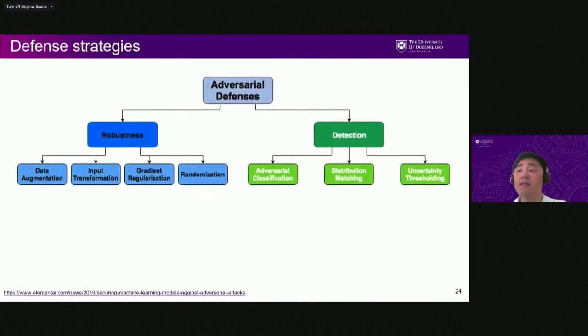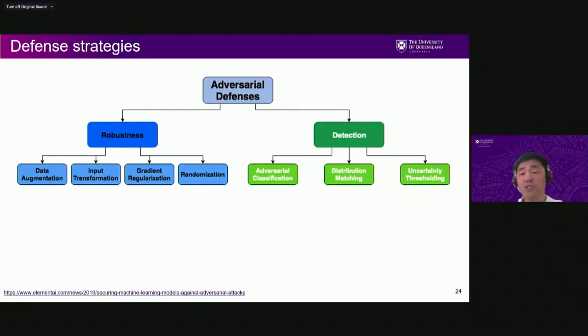I introduced different attack strategies. Then what are the defense strategies? That can be divided into two cases: how to make the model more robust against the security attacks, and how we can detect such examples. And this is a list of the strategies. Of course, it's a very high-level overview.